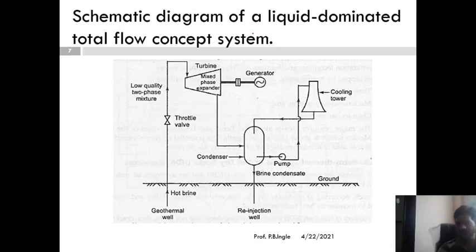We can also discuss liquid dominated total flow systems. So what is here? From the geothermal well, this low quality two-phase mixture, means a mixing of liquid and steam, passes inside the throttle valve. The function of the throttle valve is to reduce its pressure. Whenever pressure is reduced, the liquid is converted into steam, because with the decrease in pressure, the boiling temperature also decreases, and it is passed inside the turbines. The turbine is coupled with generators, and the generator produces the electricity.